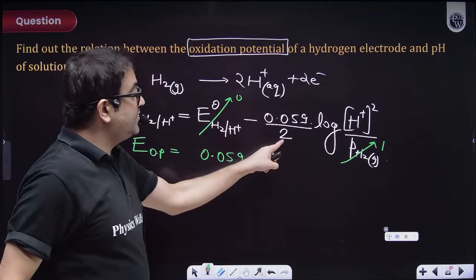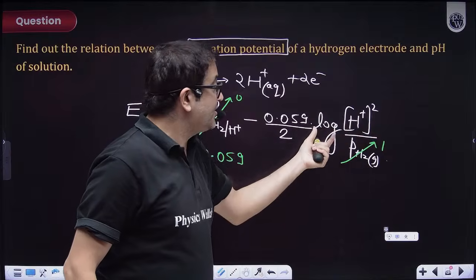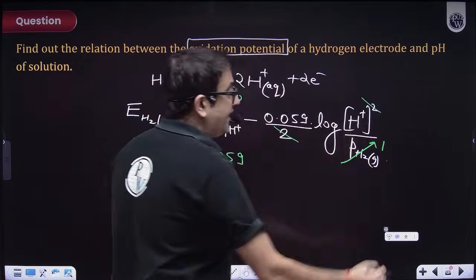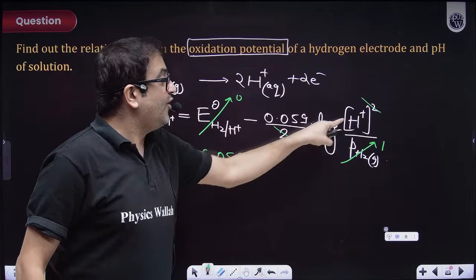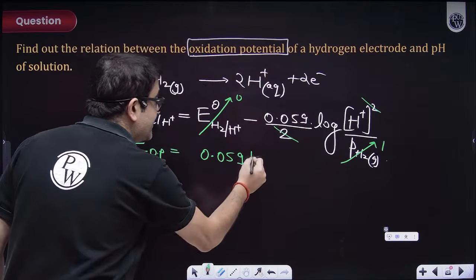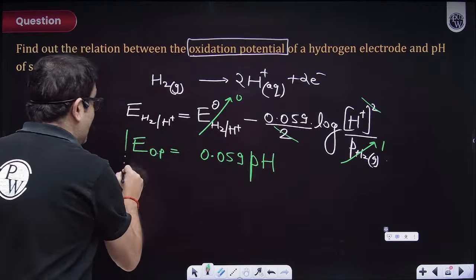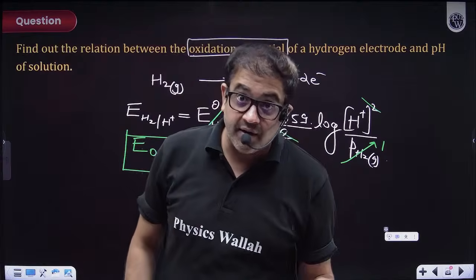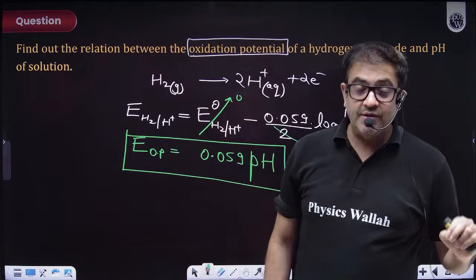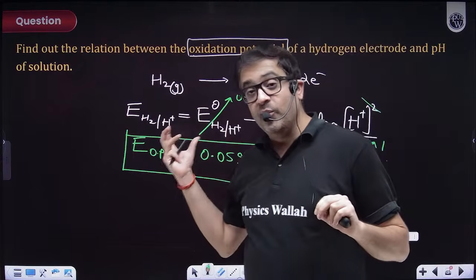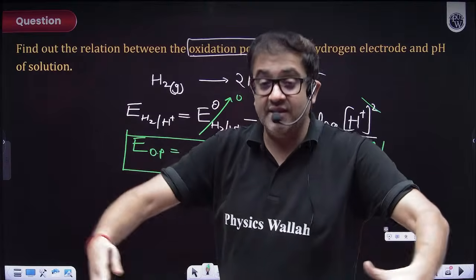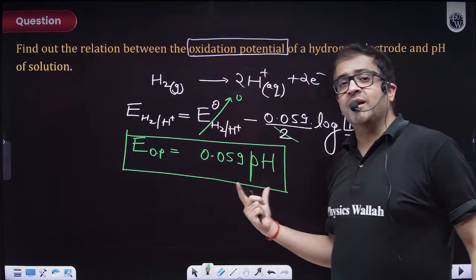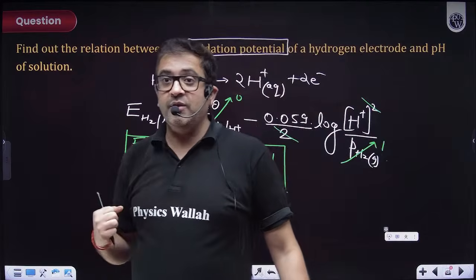0.059, sir, this 2 and this 2 will get cancelled, because log of a raised to the power b is b log a. So this 2 and this 2 will get cancelled. And minus of log of H plus is nothing but pH. That means, sir, I have a general formula which I suggest you should remember, even for advanced level questions, because sometimes this conclusion will be utilized in a much longer derivation. Else you can derive it, but these are some conclusions which I feel you should definitely keep in your pocket.